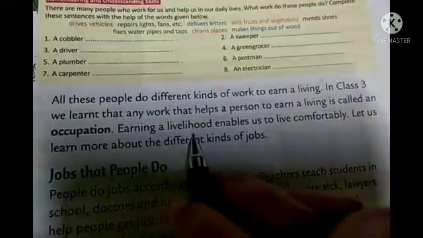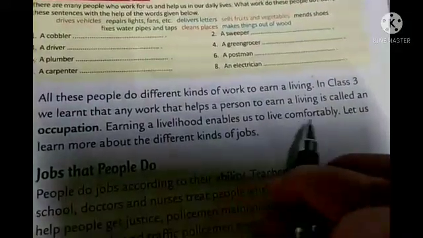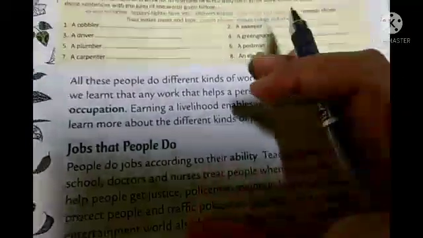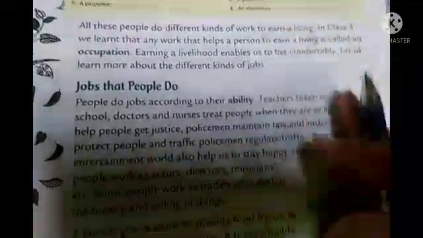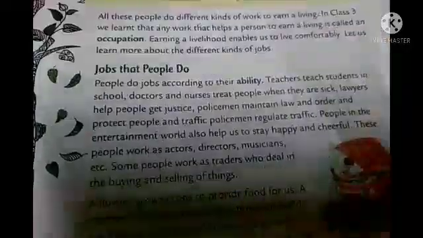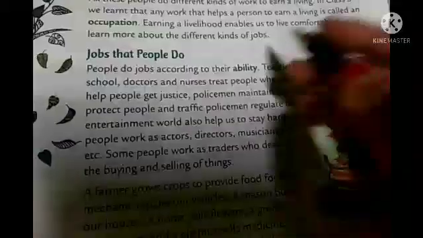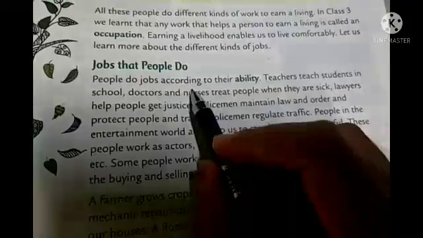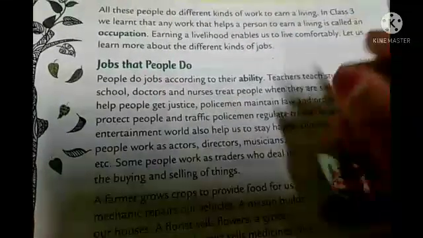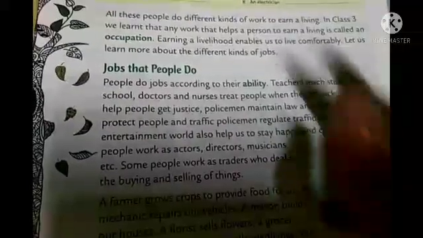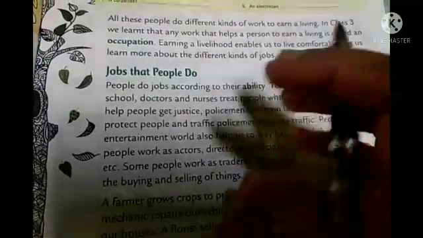Now earning a livelihood enables us to live comfortably. Let us learn more about the different kinds of jobs. In this chapter we will discuss different kinds of jobs that people do, okay? As I told you about ability, people do the job according to their ability, which one they can do. So people do the work which they are expert in, okay?